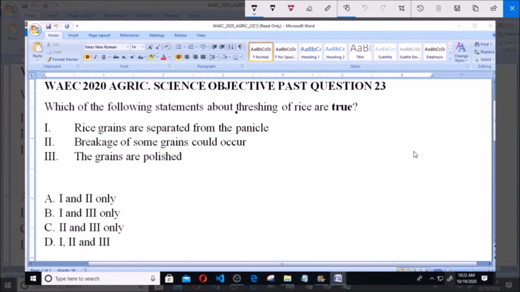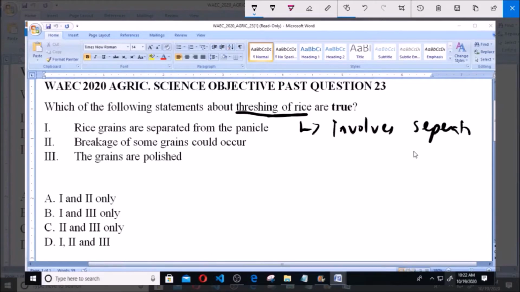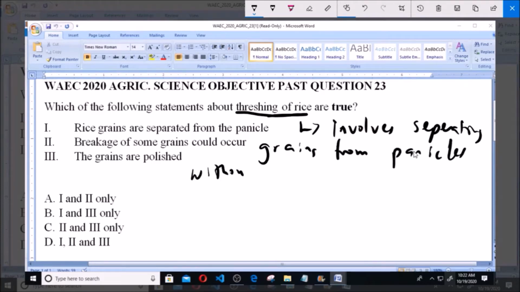Now I ask what is true about threshing of rice. Threshing of rice is a procedure that involves separating grains from panicles without removing the husk.